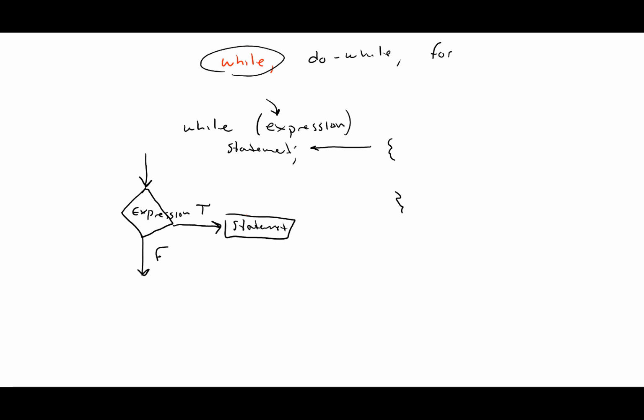After it runs this statement, it's going to go back up to here, then retest this expression, and if it's still true, it's going to run it again. If it's false, it'll exit. So if it was true, it'll go back and run the statement and then go back, and it'll keep doing that until the expression becomes false.